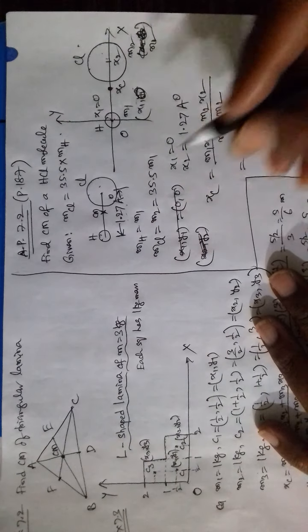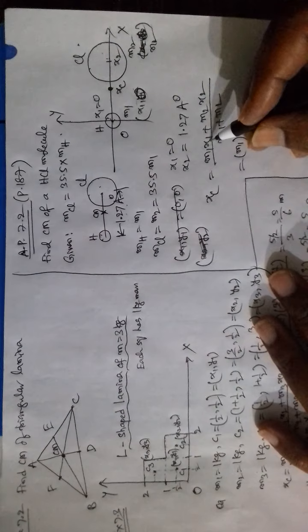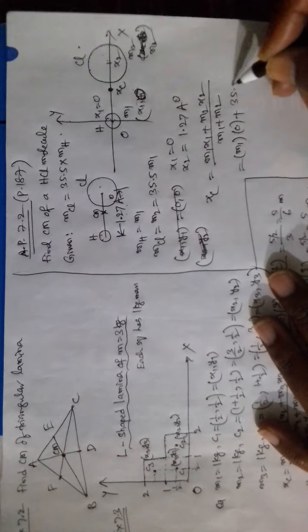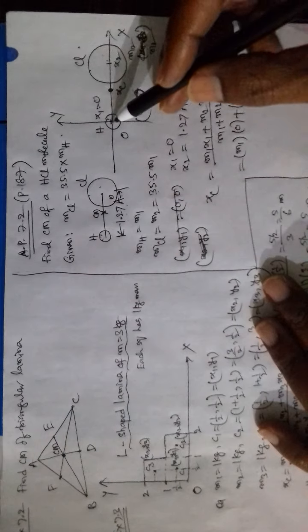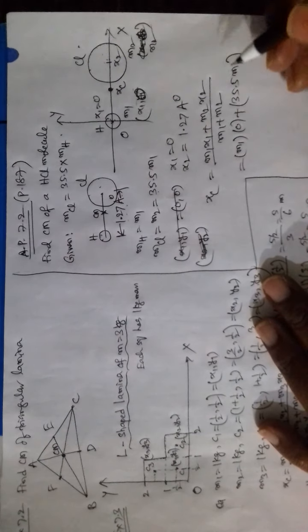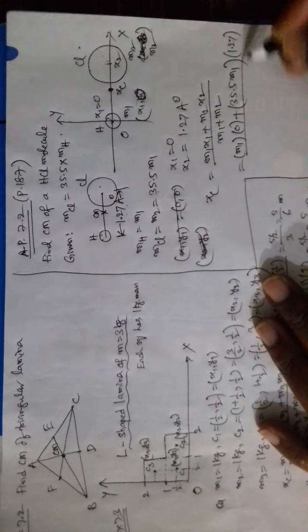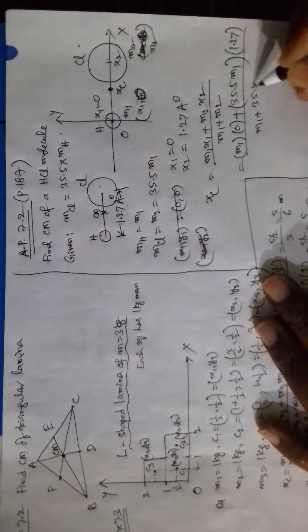You write m1 only, x1 is 0, it is taken at origin, m2 is 35.5 times m1, x2, so here to here is x2, that is 1.27 angstroms, divided by m1 plus 35.5 m1.